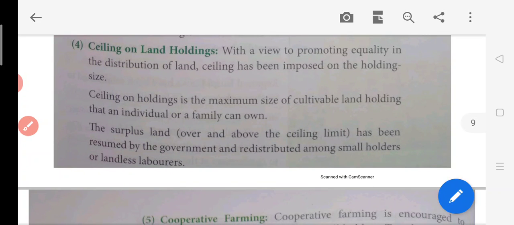Here the government ceilinged the land. If a person has a lot of land under his name, then that part of the land is taken away from him and given to the landless labor. This is how the government put a ceiling on land holdings. Now you can have just a specified amount of land under your name. If you are the owner of too much land, then that particular land will be taken from you.